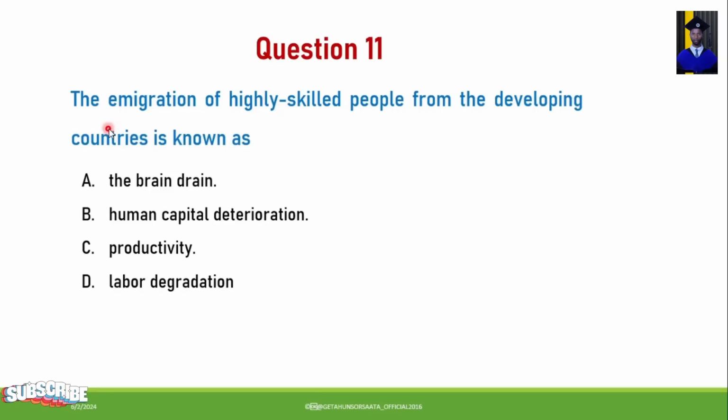Next, the immigration of highly skilled people from developing countries is known as A. The brain drain. B. Human capital deterioration. C. Productivity. D. Labor degradation. So the immigration of highly skilled people from developing countries is known as the brain drain.